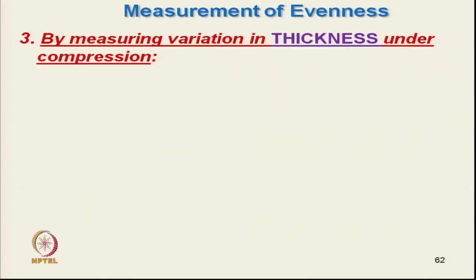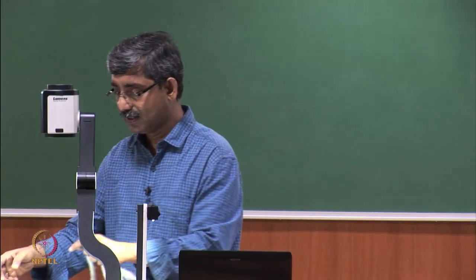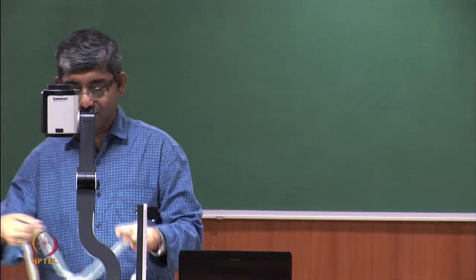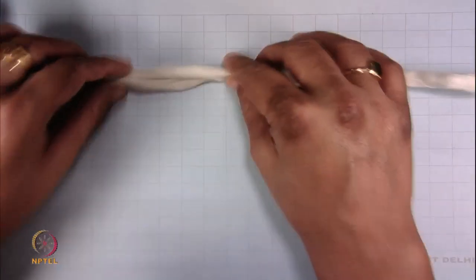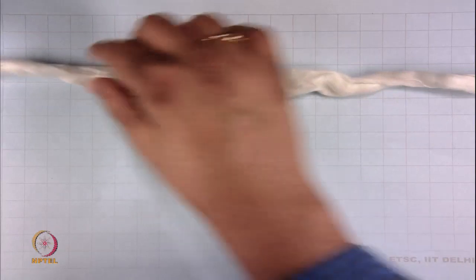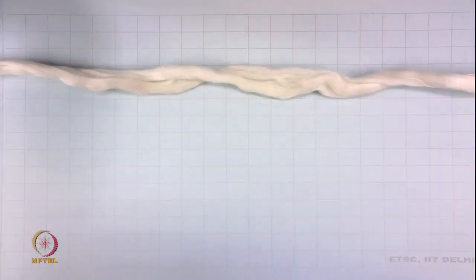The next technique is by measuring the variation in thickness. Suppose this is a sliver. If we measure the thickness of the sliver at different portions, that will give an indirect idea of mass variation.